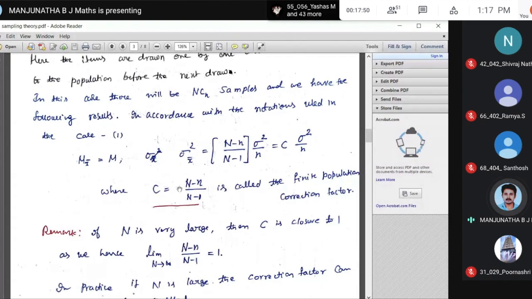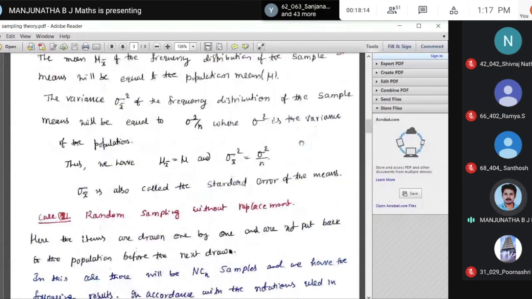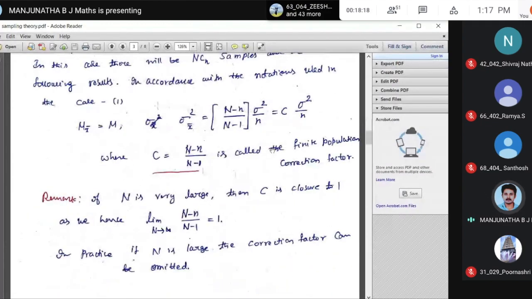Therefore, what is the variance of the sampling mean? That is equal to the variance of the population divided by n. That is identical, in the sense almost close, which is not exactly the same. The decimal point may vary. That is the same as the variance with replacement. If C is 1, see what happens: sigma square by n. What is without replacement? Sigma x bar square, sigma square by n. These two are identical only when capital N is large.